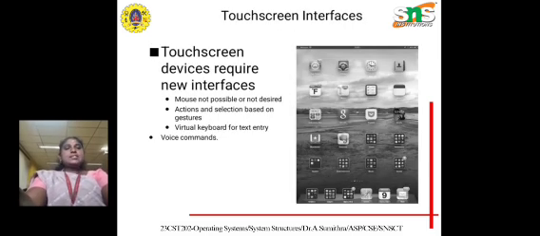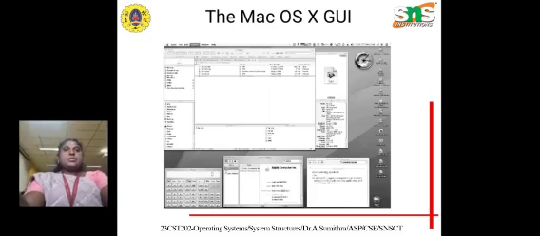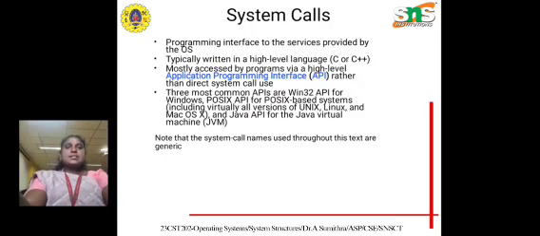This is a touchscreen interface, which we use on mobile phones. A mouse is not required. We can carry out actions and selections based on gestures, and we have a virtual keyboard for text entry and voice commands. So this is the Mac operating system graphical user interface view.